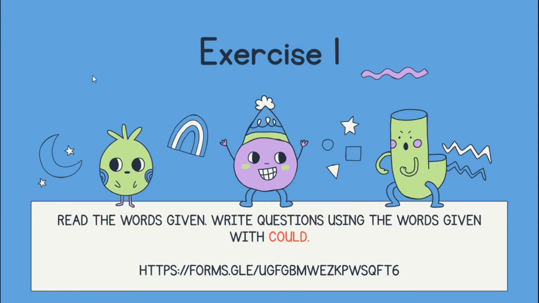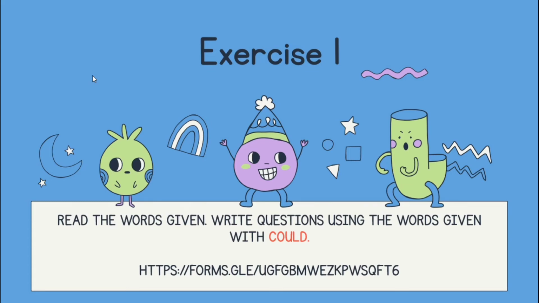We do it together, and then we will discuss the answer. Once we are done with exercise 1, we will do exercise 2. For exercise 1, you need to read the words given, and then write a question using the words given with could.